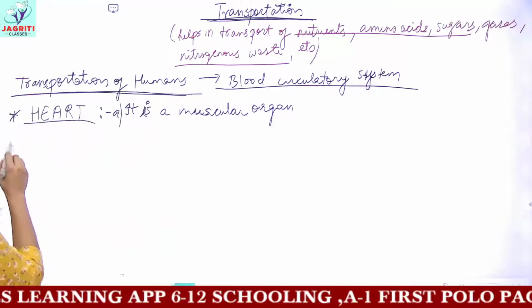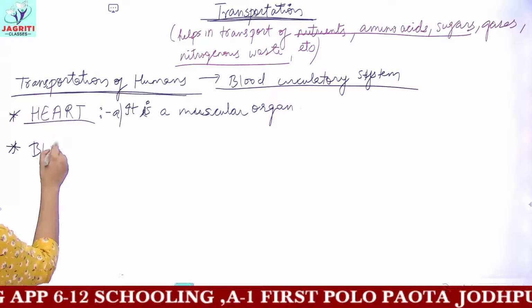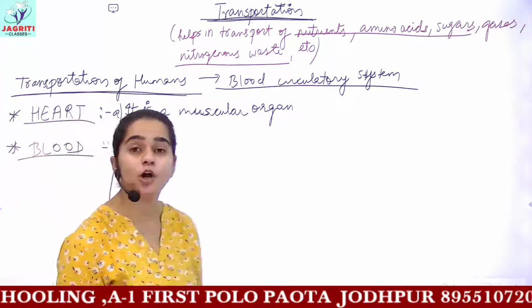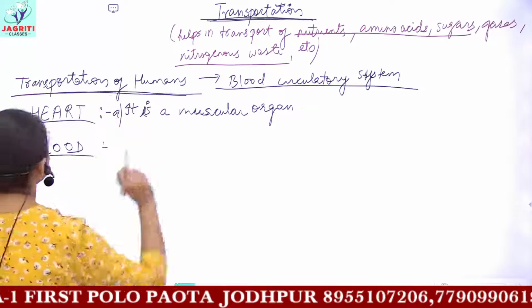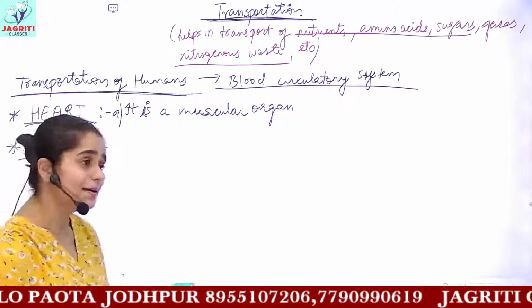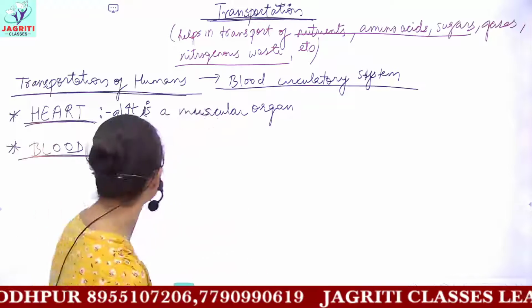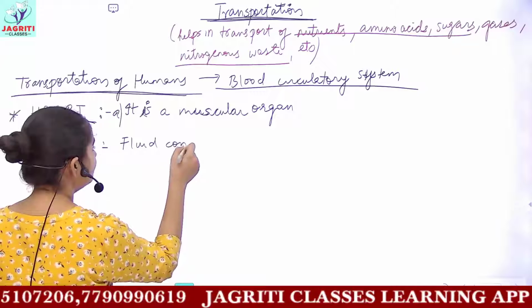Then the next important thing we want to study is the blood, and we already did that. Blood is what? It is a fluid connective tissue. So in the circulatory system, we will be dealing with the heart, then with the blood, the fluid connective tissue which is pumped through the heart.